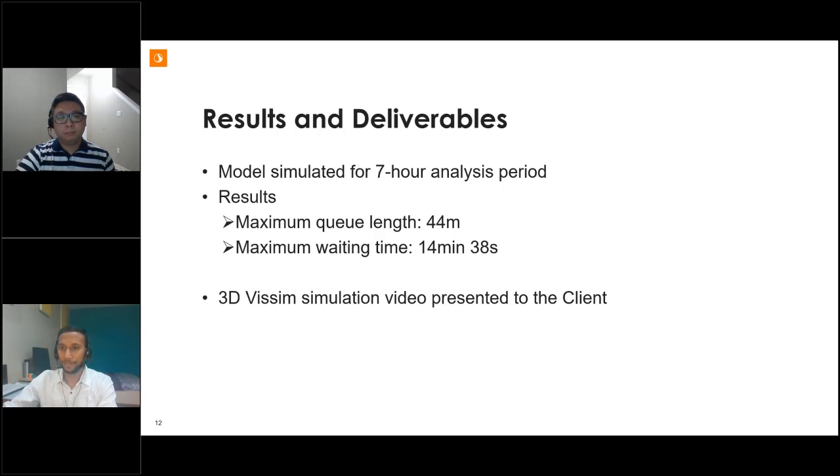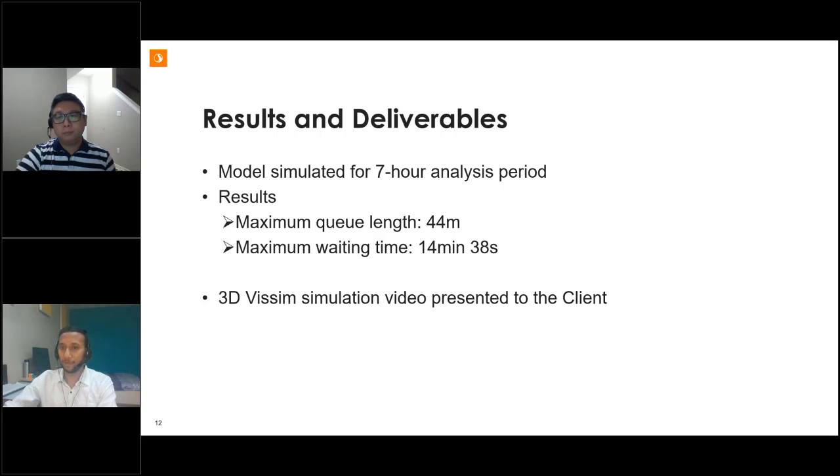We observed the maximum queue during the PM peak, and the queues were observed for a short duration of 15 to 20 minutes. Another important output was maximum waiting time, which in this case is just below 15 minutes. And both of these results were found to be within the acceptable range.